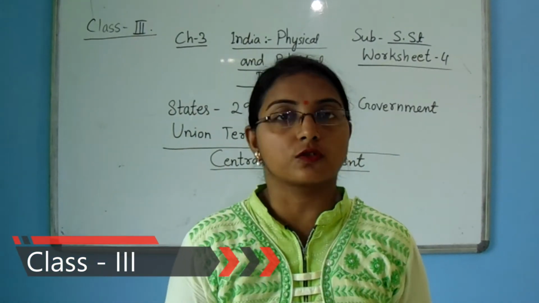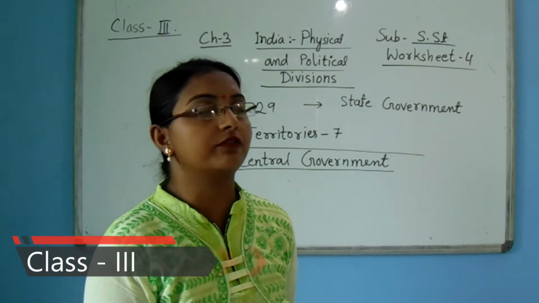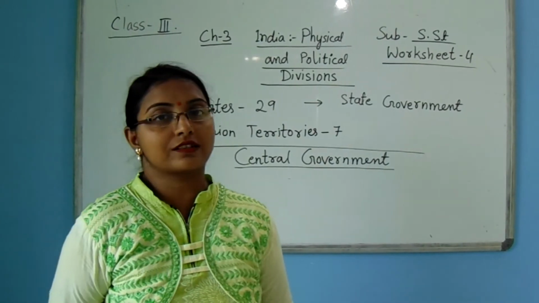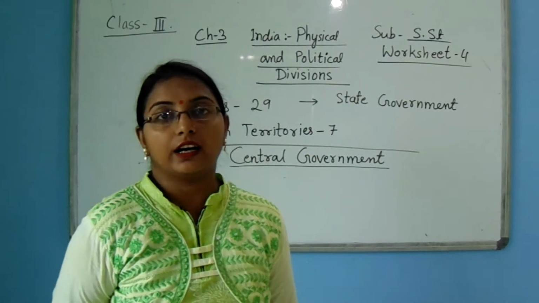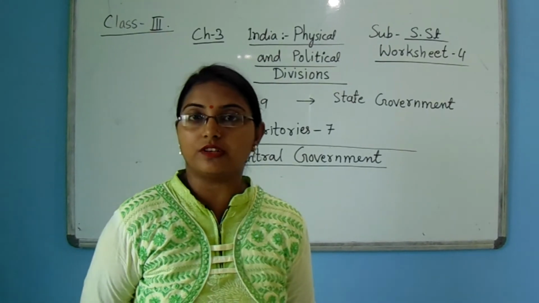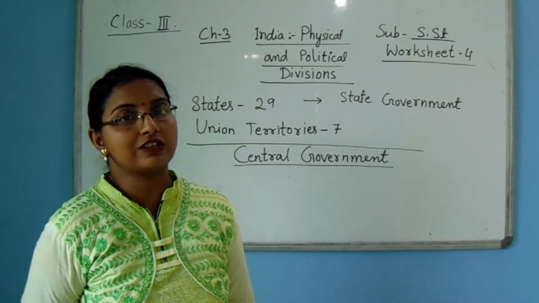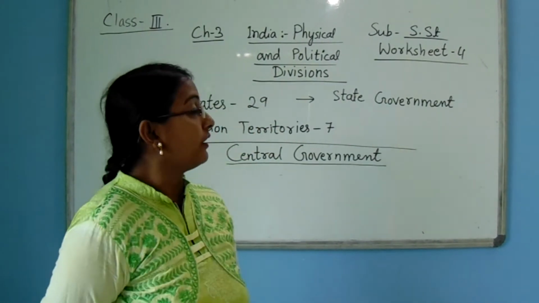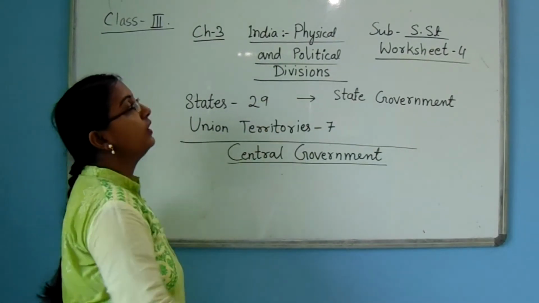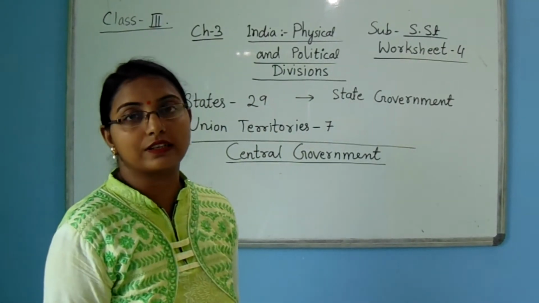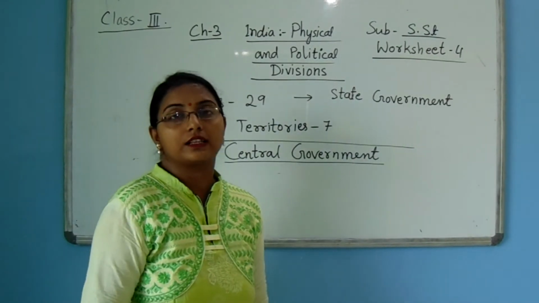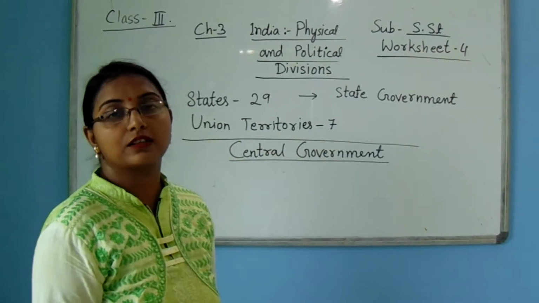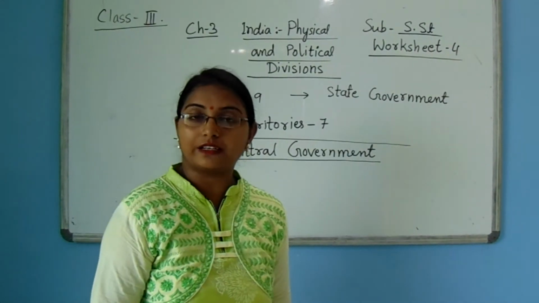This subject is social studies and the chapter we are covering here is chapter 3, and this is your worksheet 4. Now we will discuss our chapter, India: its physical and political divisions. That means India is a vast country and it is governed by a government, and we will discuss that later. Now we will discuss first the physical and political divisions. India is a vast country and it has boundaries with several countries and also